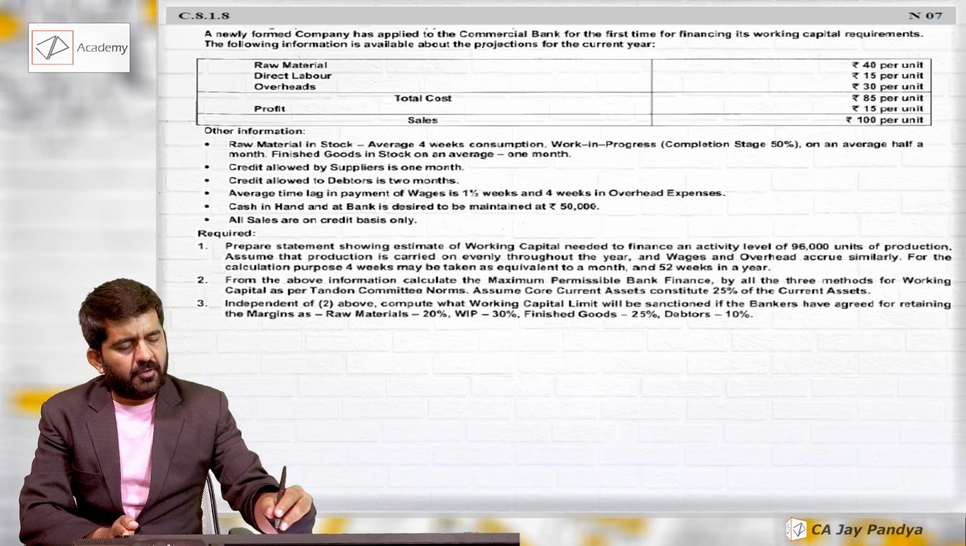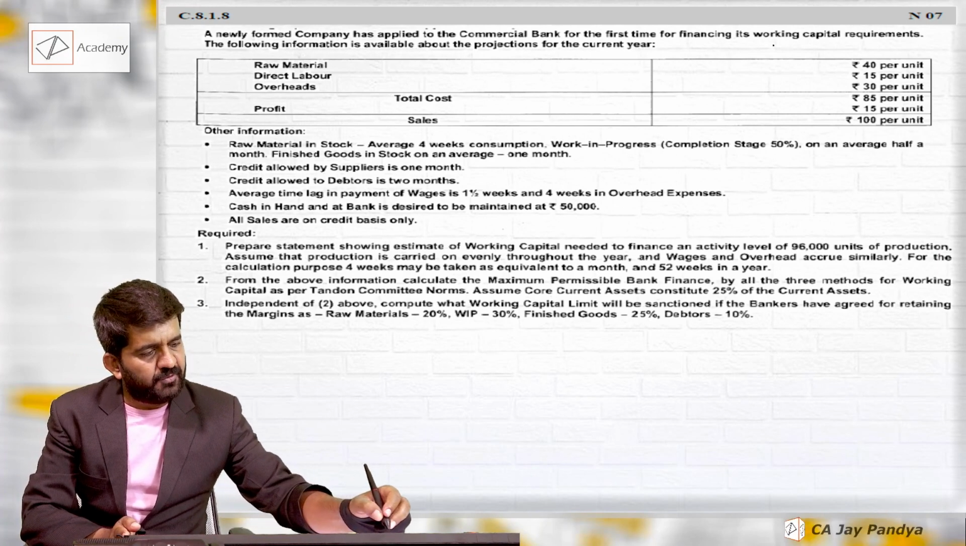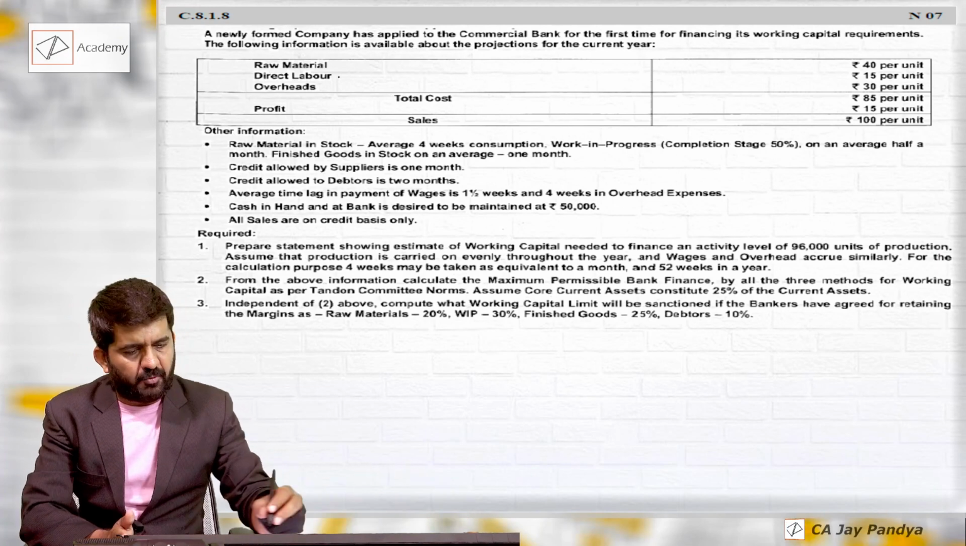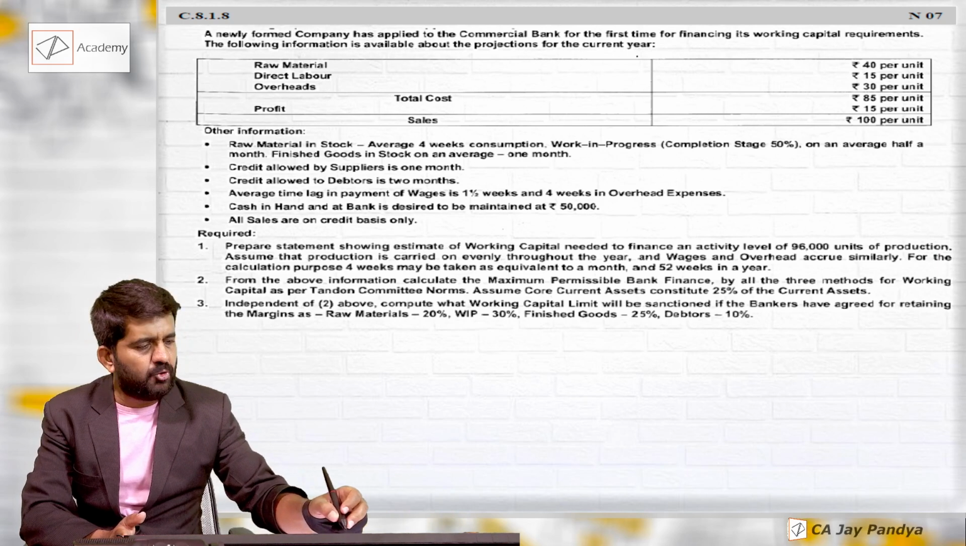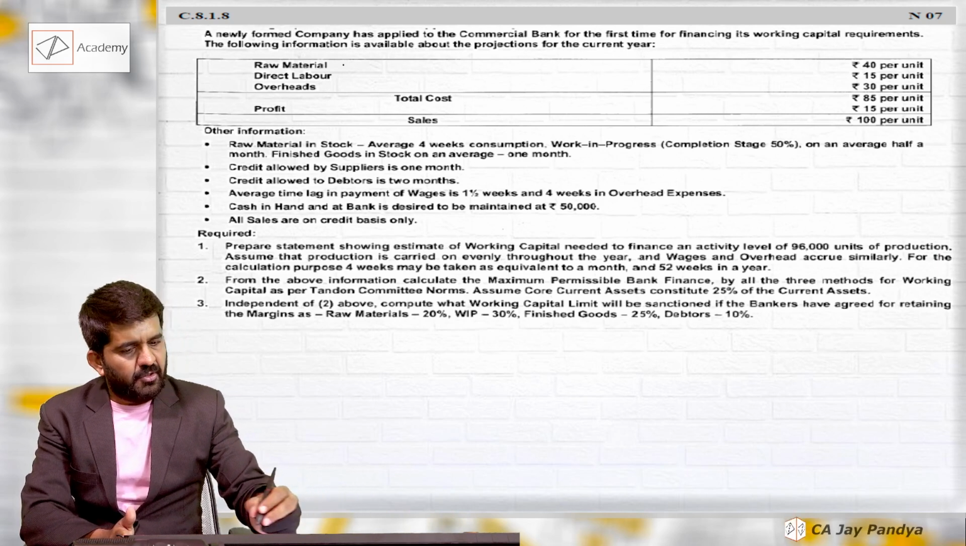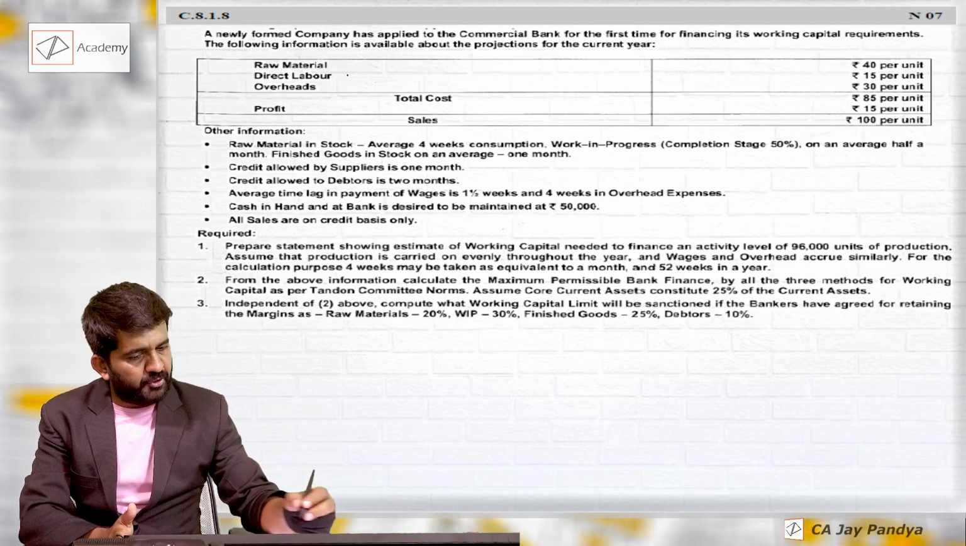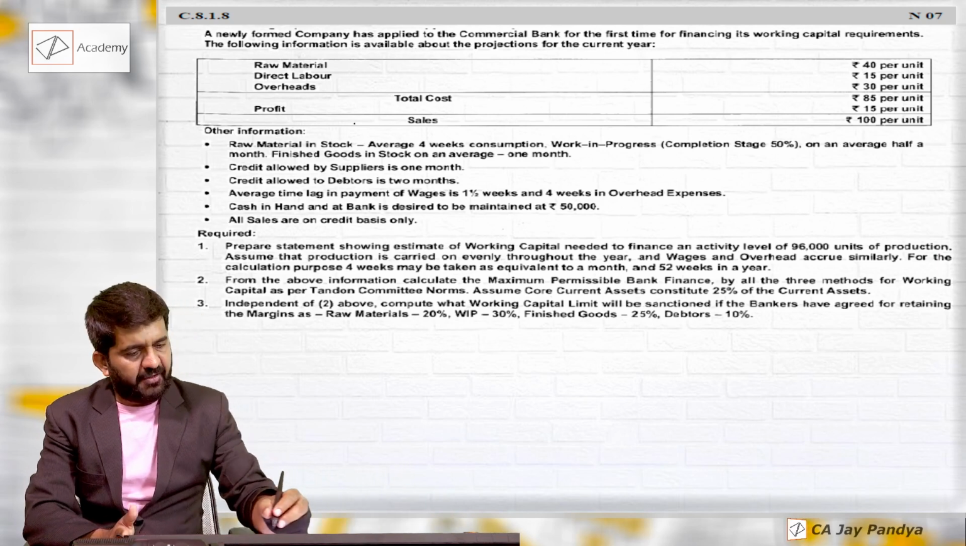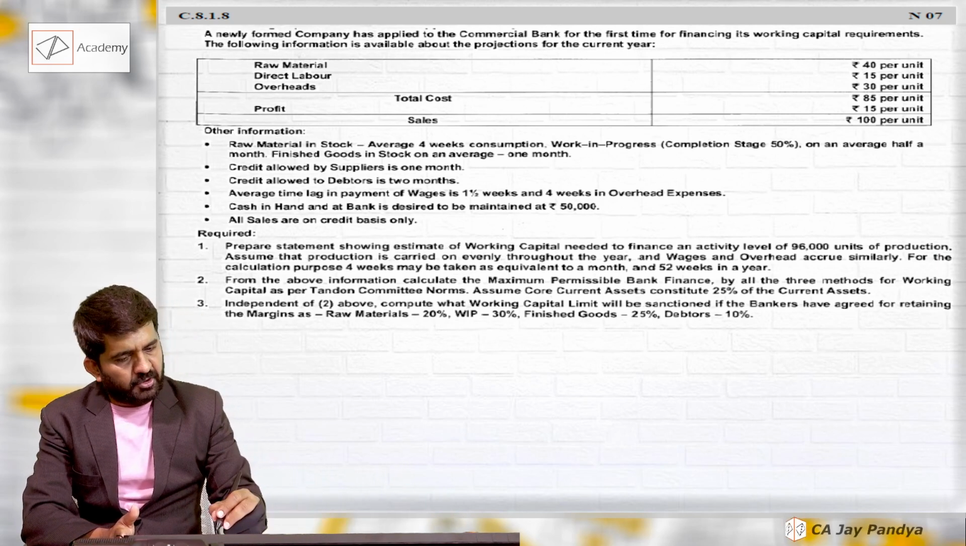A newly formed company has applied to the commercial bank for the first time for financing its working capital requirement. The following information is available about projection for the current year. Raw material, direct labor and overhead per unit is given and total comes to 85. Profit is 15 and total comes to 100.